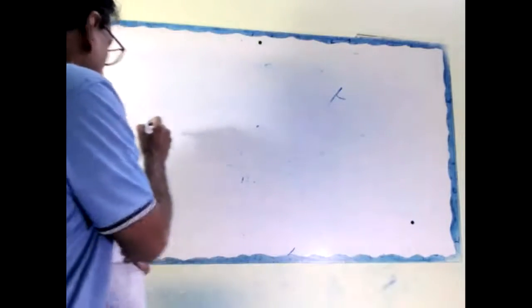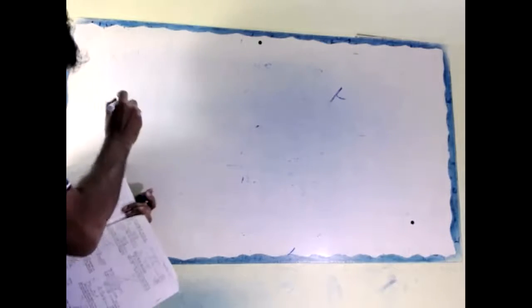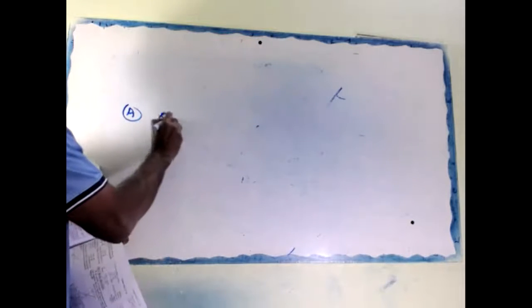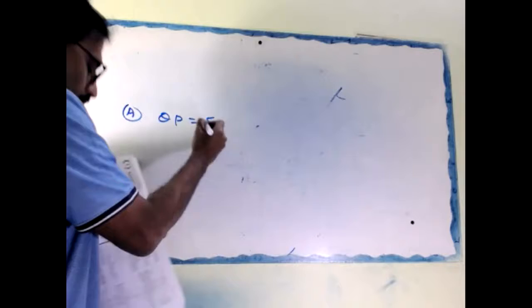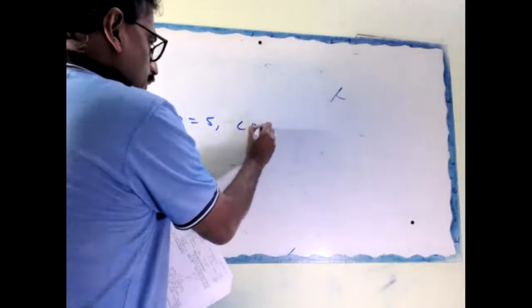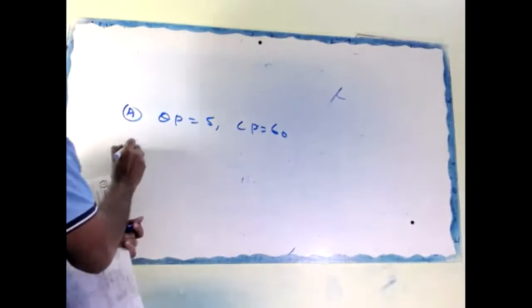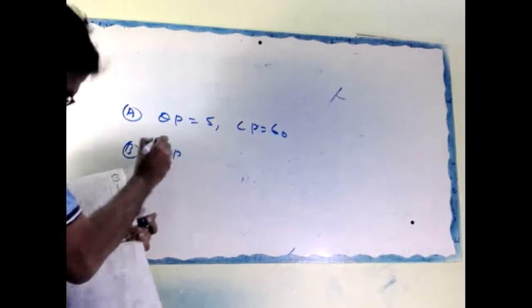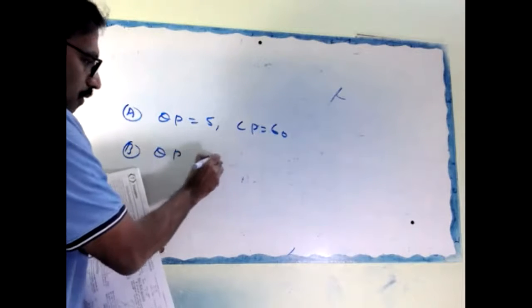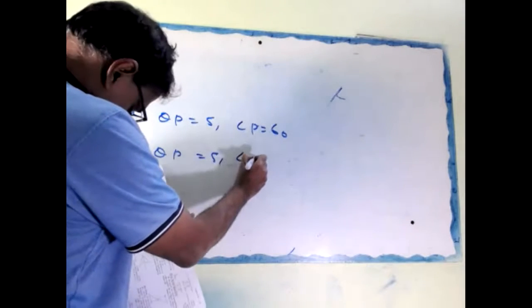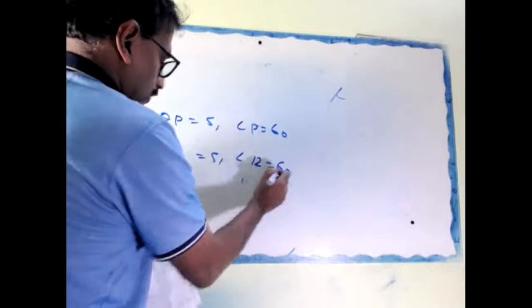Option A, QP 5, angle P 60. Option B, QP 5, angle R 60.